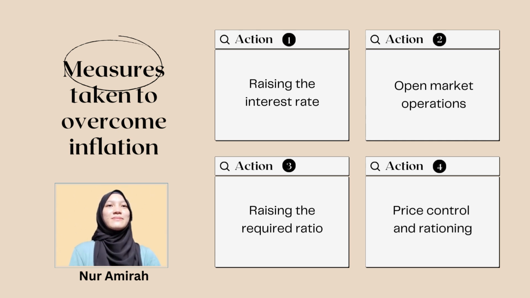Last but not least, price control and rationing. The prices of some items will be directly controlled by the government. Price fixing is used to maintain a low overall price level by setting a floor price or ceiling price. All goods and services must have a price tag authorized by the authority. This is said so because labeling of all pricing is necessary to avoid overcharging.